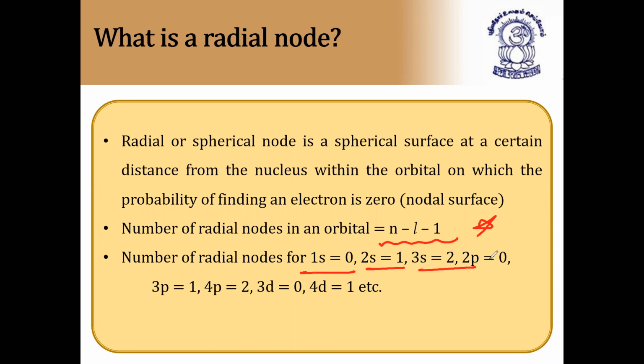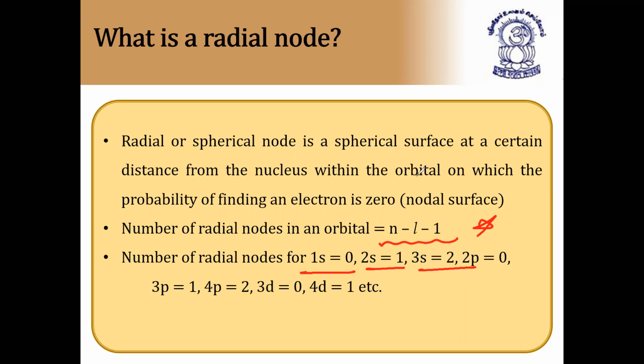For 2s orbital, because it is an s orbital, again n minus L minus 1. So n is equal to 2, minus 0 minus 1, 2 minus 1 is 1. So by substituting this formula, you'll get the answer. So the formula for finding number of radial nodes in an orbital is given by n minus L minus 1, where n is called principal quantum number, L is called azimuthal quantum number. I hope it is clear now.